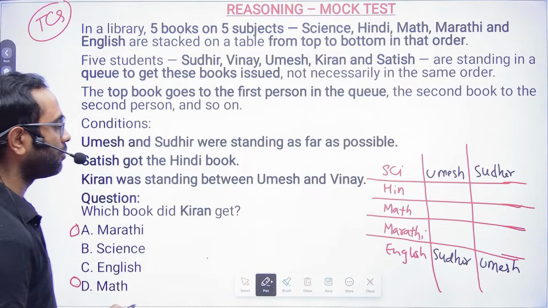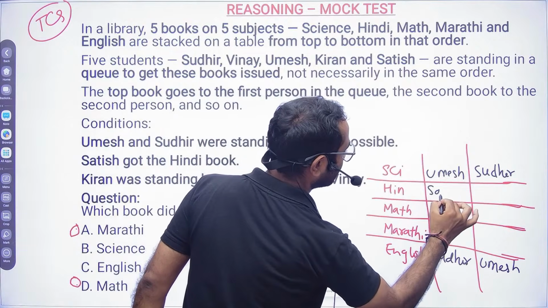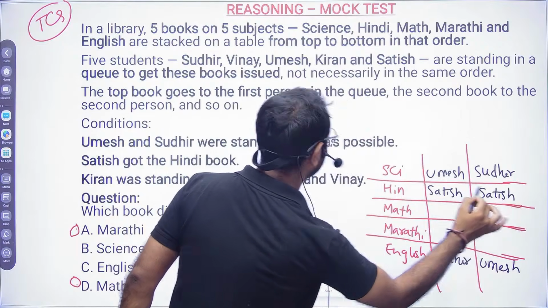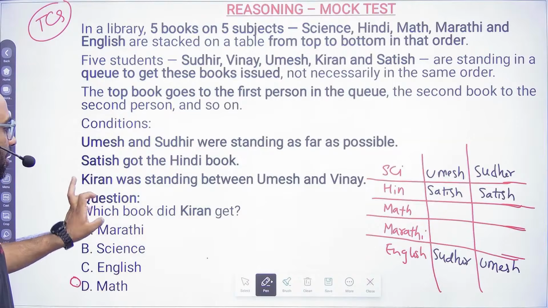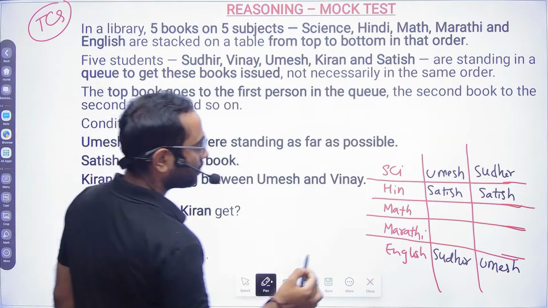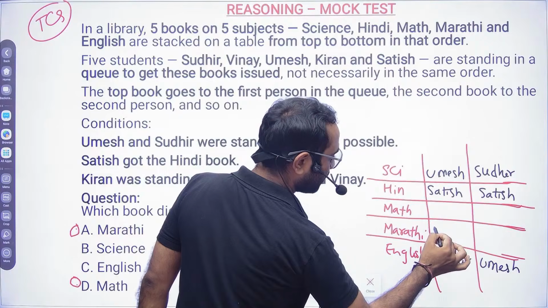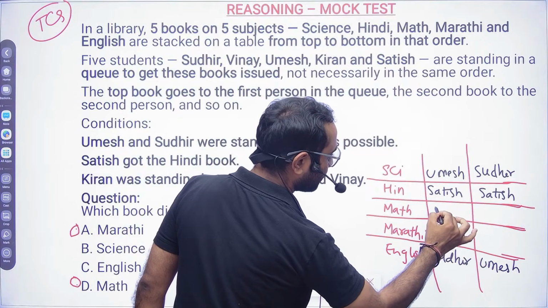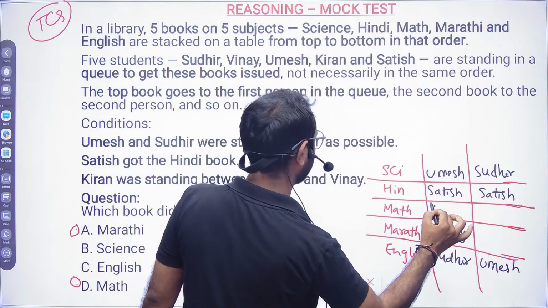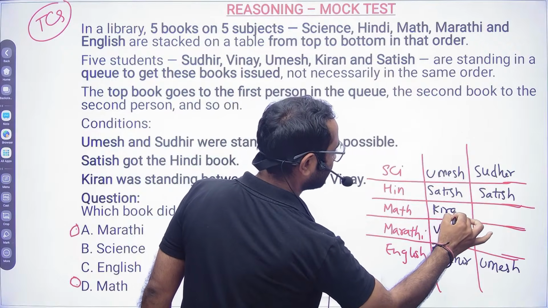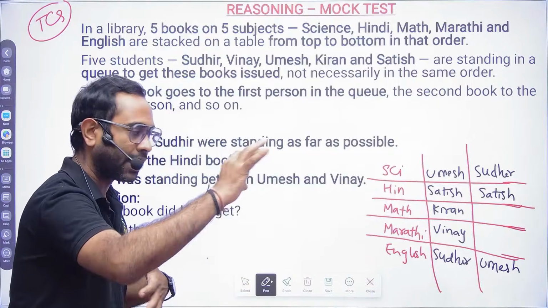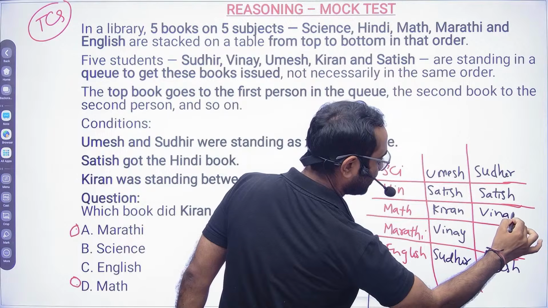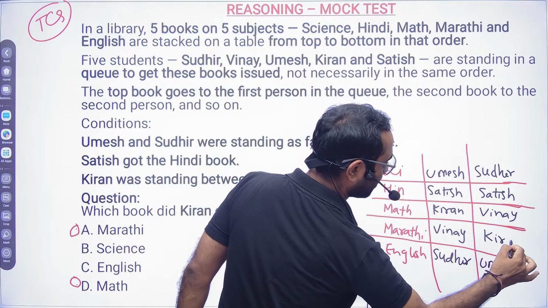Satish got the Hindi book. So here Satish will come. Kiran was standing between Umesh and Binay. So Umesh and Binay. If you keep Binay here, then this will not be between, right? So here who will be there? Kiran. So this is not between. Between means two behind, two ahead, in the middle. And here, the place is this one. So Kiran will come here.